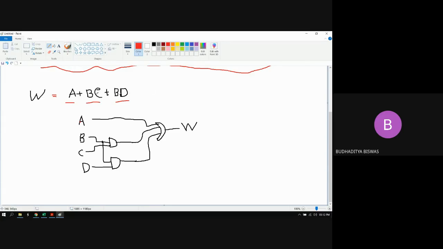How to produce the BC term? We need a 2 input AND gate. The inputs are B and C, so this will produce the BC term. Another AND gate produces the BD term. Then we need to add them together to get the full expression of W. Similarly, we need to find the other X, Y, Z expressions also.